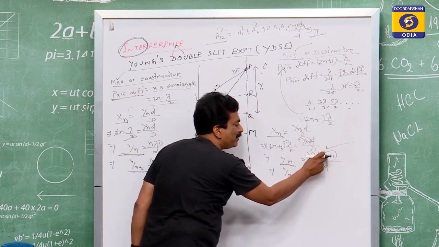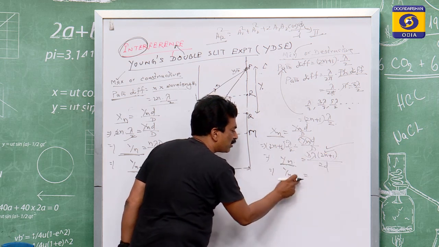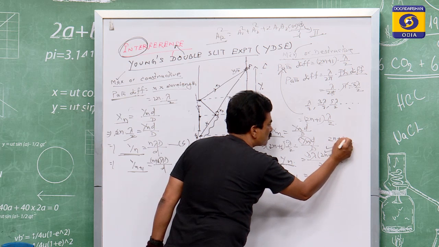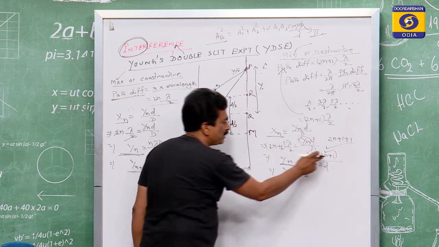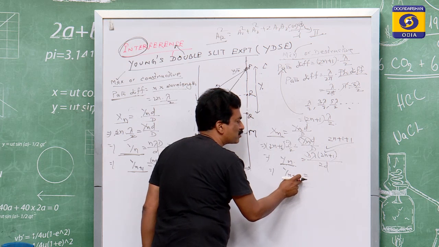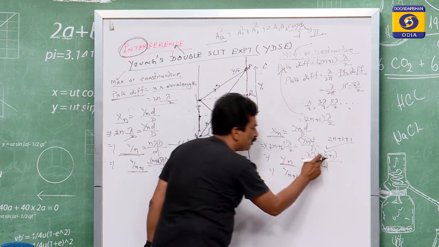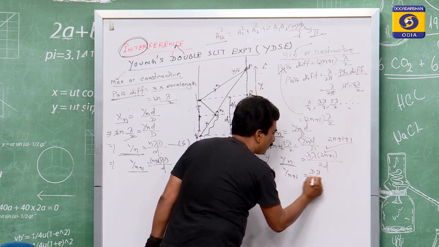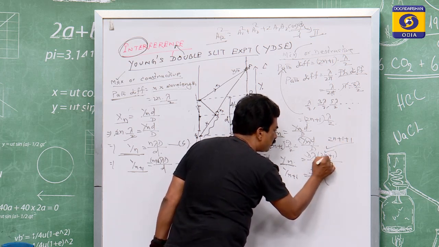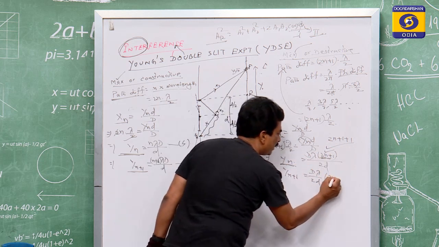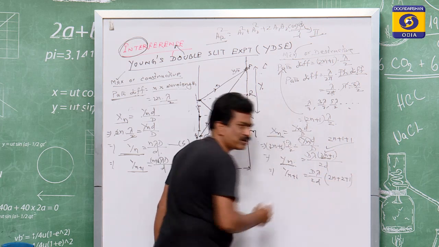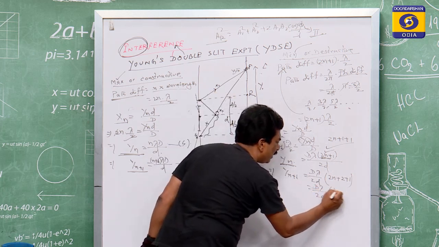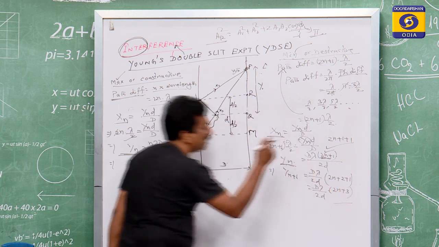Students make a mistake here. If this is yn, for yn plus 1 they say that is equal to 2n plus 1 plus 1, because instead of n they are taking n plus 1. But before there is a 2. So instead of n, if it is n plus 1, then this is equal to Dλ by 2d, this 2n, n equal to n plus 1, means 2n plus 2, then plus 1. And this is equal to capital D λ by 2d into (2n+3).